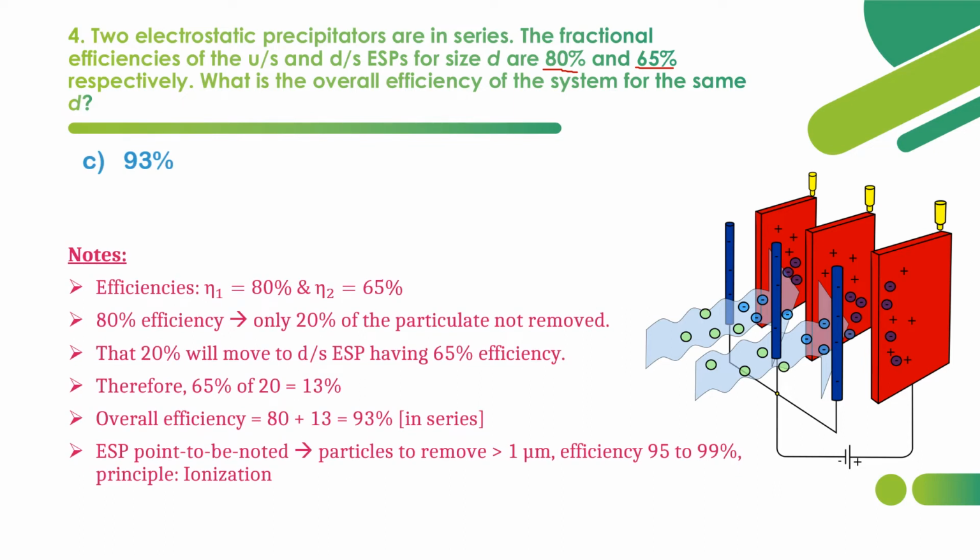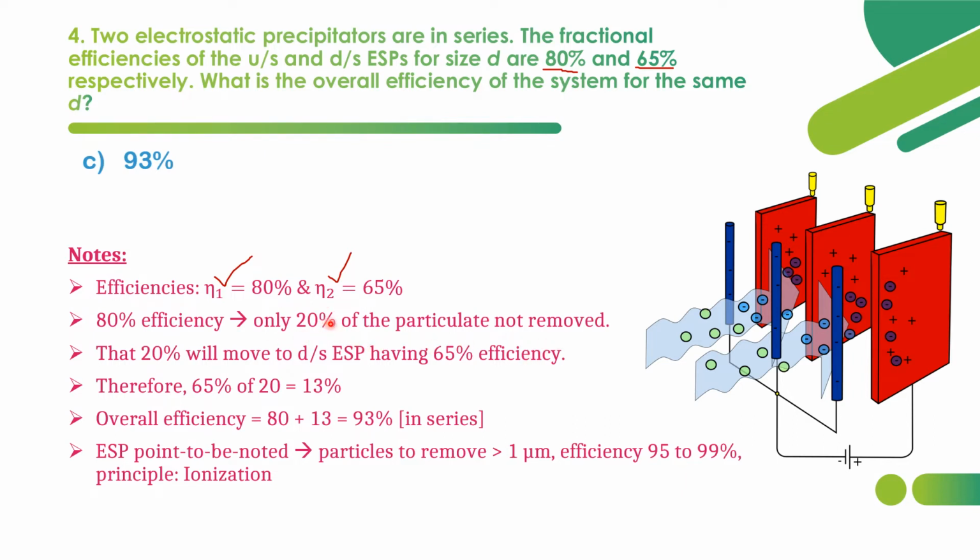It's a simple one. So we know two efficiencies, eta 1 and eta 2. First, all the gaseous pollutant components will be passing through the first electrostatic precipitator. 80% efficiency means among 100 parts of the pollutants, 80 parts will be removed, and 20 parts of the particulate will not be removed.